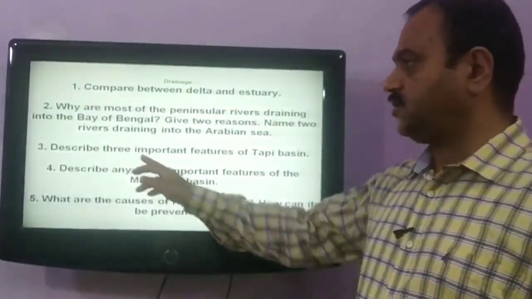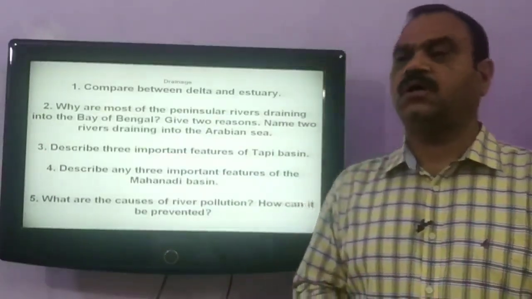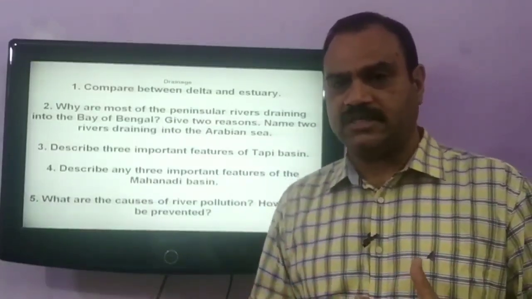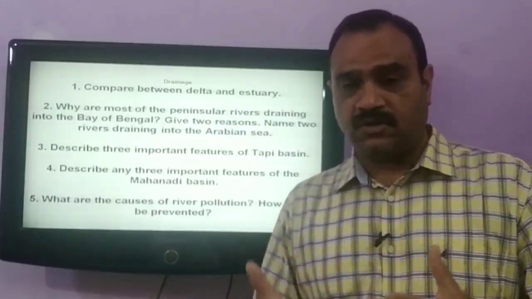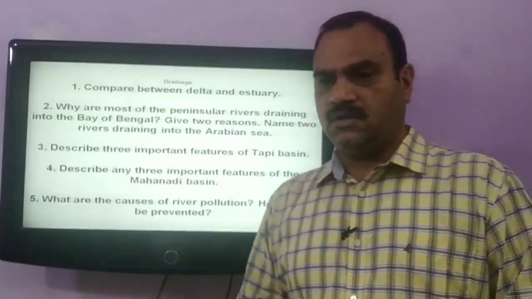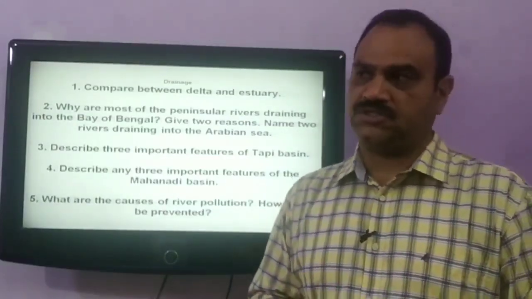Our next question is, describe the important features of Tapi Basin. River Tapi, as we have discussed earlier also, originates in the Satpura range, in the Betul district of Madhya Pradesh.